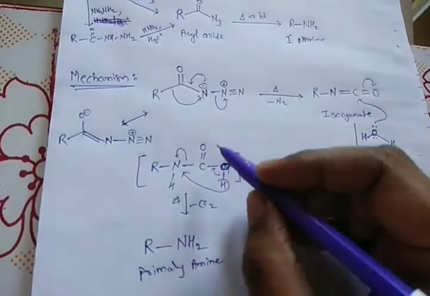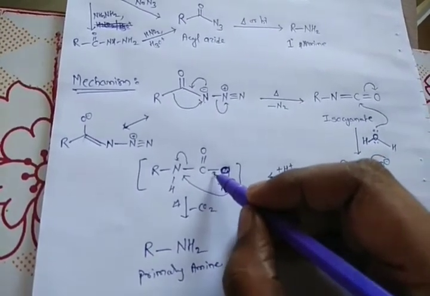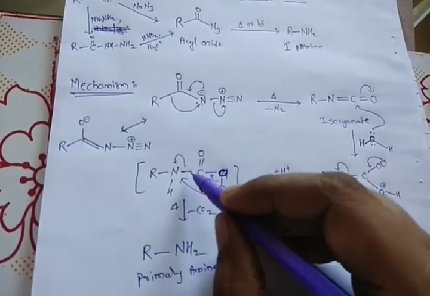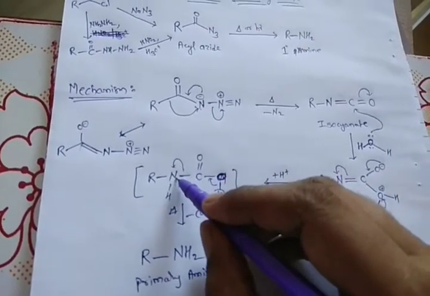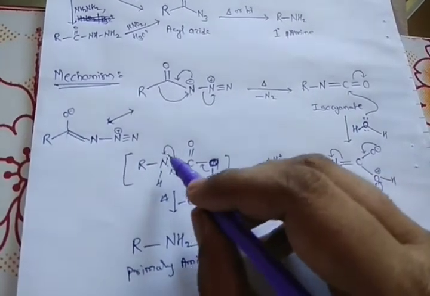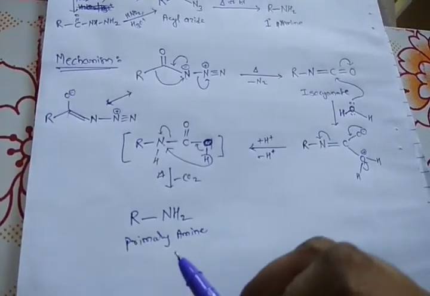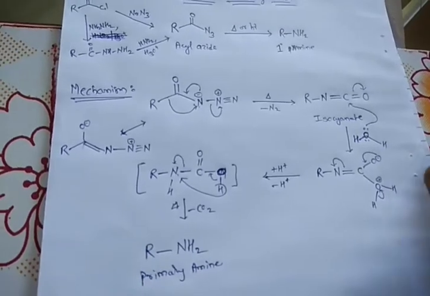Here the oxygen-hydrogen bond will break and the electron pair will migrate towards the bond between carbon and oxygen, and at the same time the carbon-nitrogen bond will break. The nitrogen will have the negative charge, and that will be protonated by this hydrogen. In this way we get the primary amine, RNH2. So this is the mechanism.